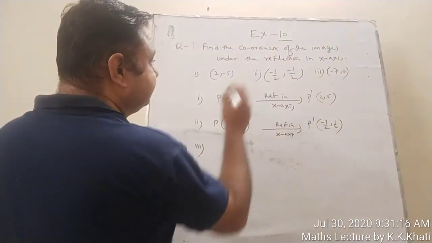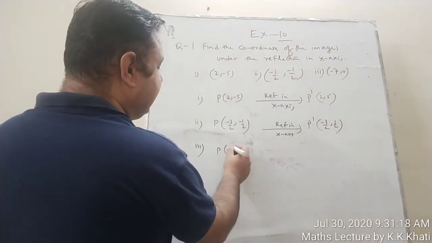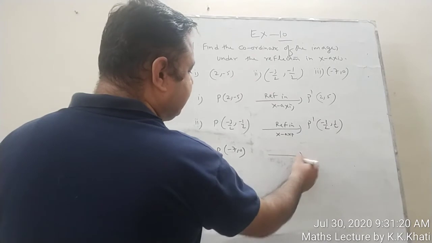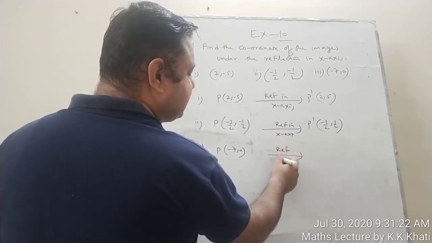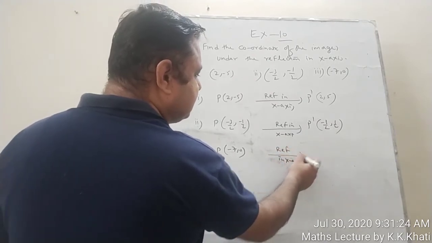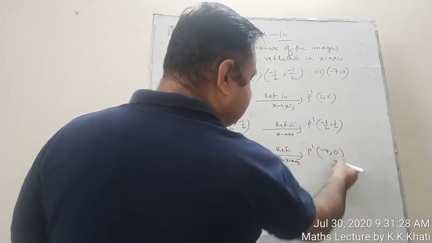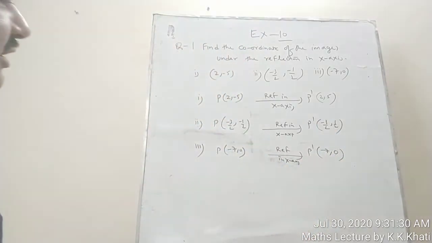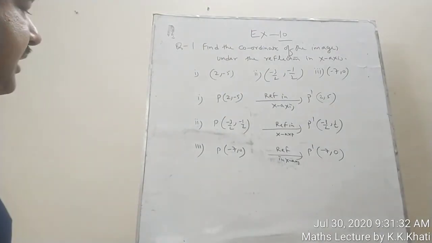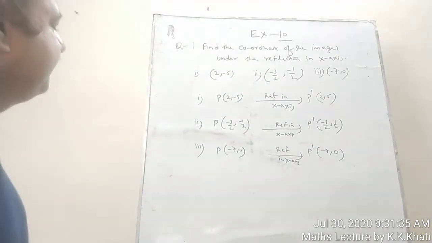Third part, it is P (-7, 0). So it is reflection in x-axis. Here P dash is (-7, -0), and -0 is nothing, it is 0 only. So it is (-7, 0). This is the third point.